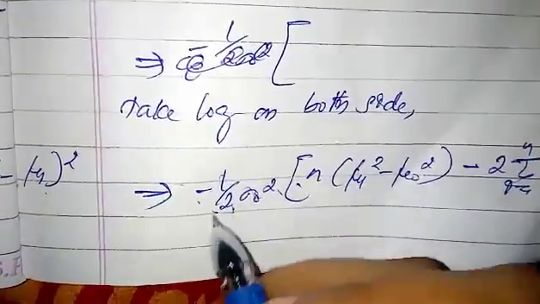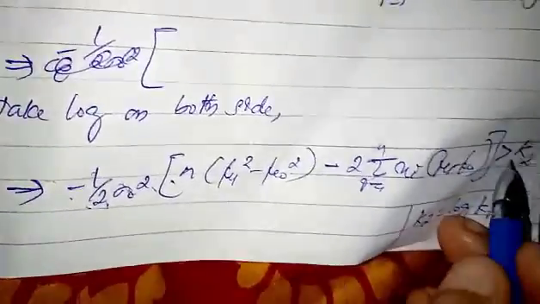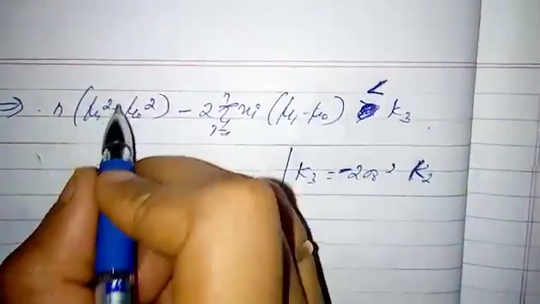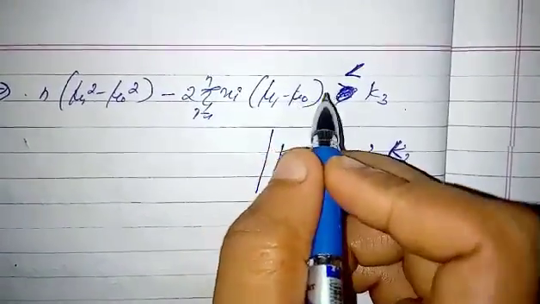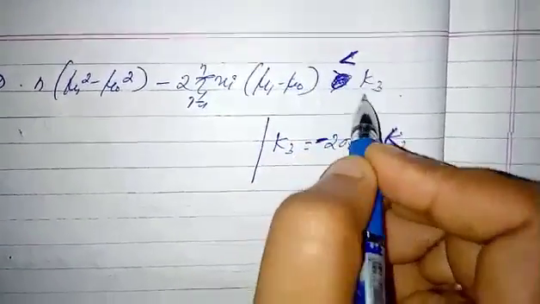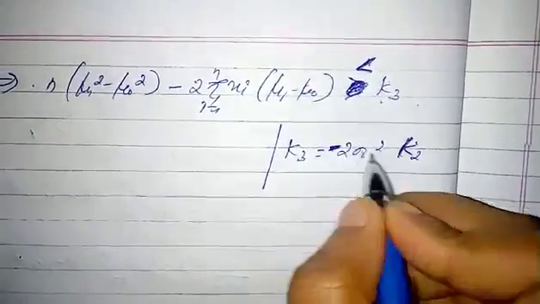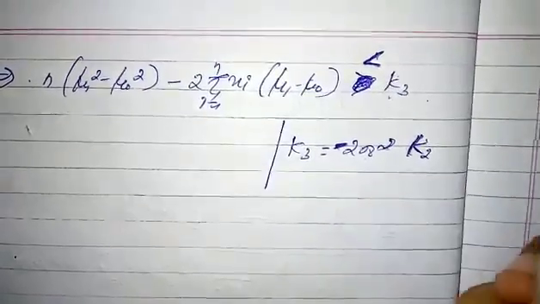Then these terms got cancelled. Then this term becomes n into mu 1 square minus mu naught square minus 2 summation xi into mu 1 minus mu naught is less than k3, which means k3 equals minus 2 sigma naught square into k2.